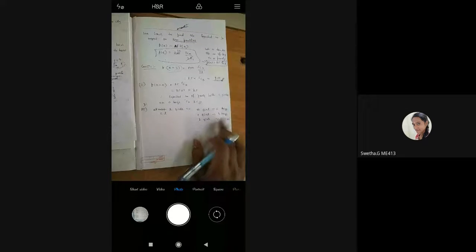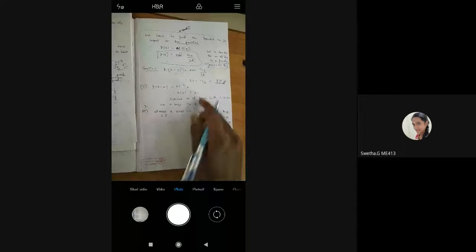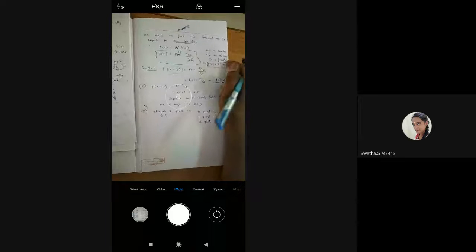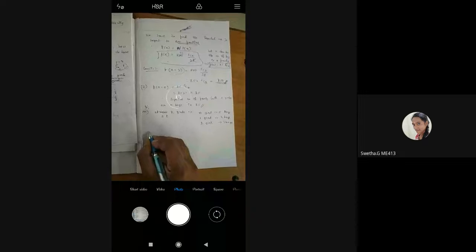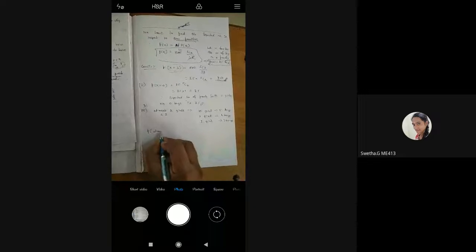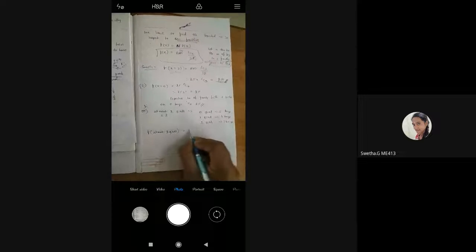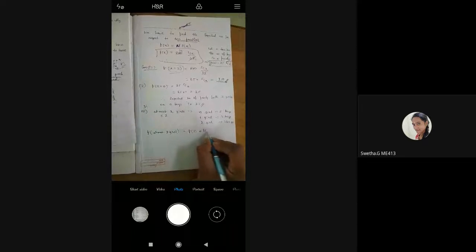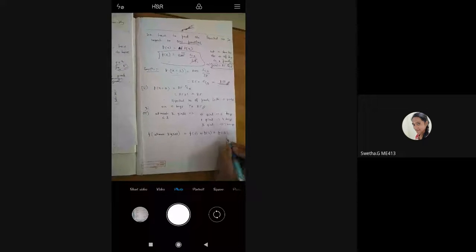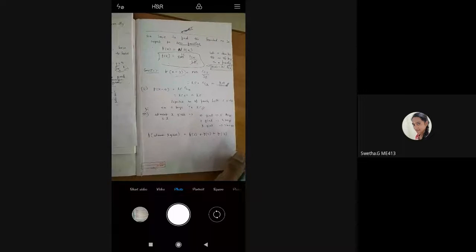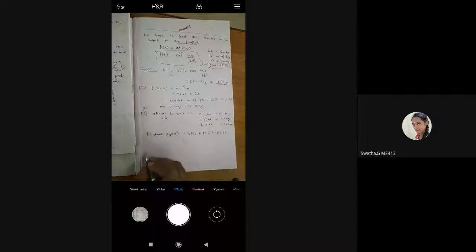So hope you got it. This is very, very important. Less than or equal to 2 means 0, 1, 2. So we are equating for the number of boy children. 0 girls means 5 boys. Therefore, f of at most 2 girls is nothing but f of 5 plus f of 4 plus f of 3. Same thing, you need to substitute the values and you will get the final answer.